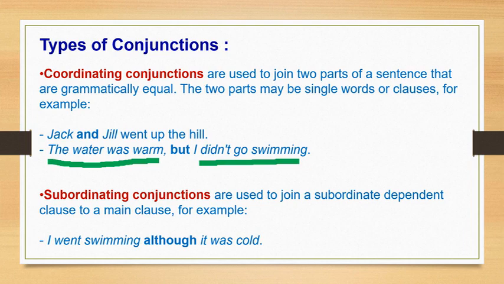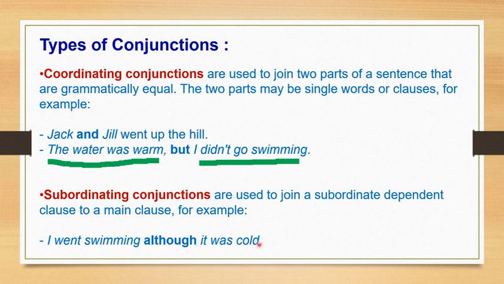Now let's take the second type, which is subordinating conjunctions. Subordinating conjunctions are used to join a subordinate, dependent clause to a main clause. For example, in a subordinating conjunction, you'll get a sentence where one part depends on the main clause. Like, I went swimming although it was cold. Although means though: though it was cold, I went swimming.